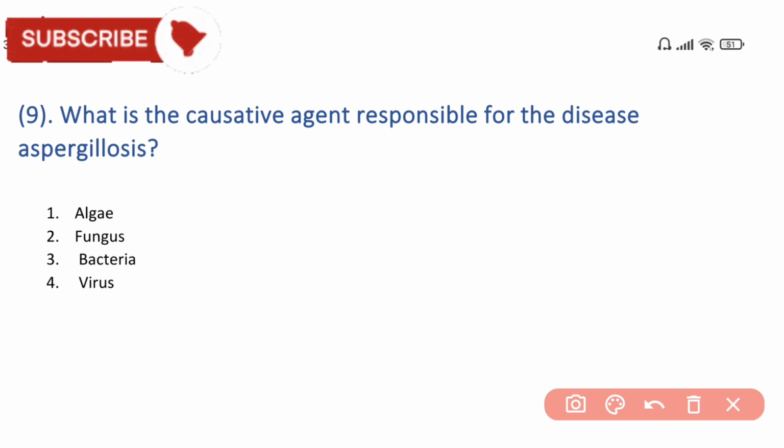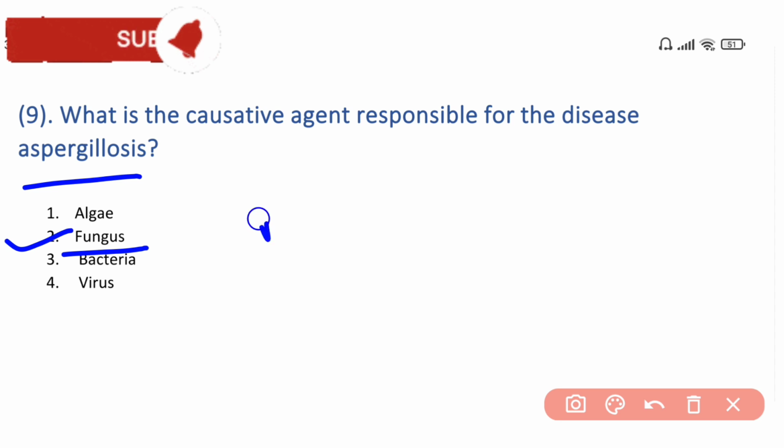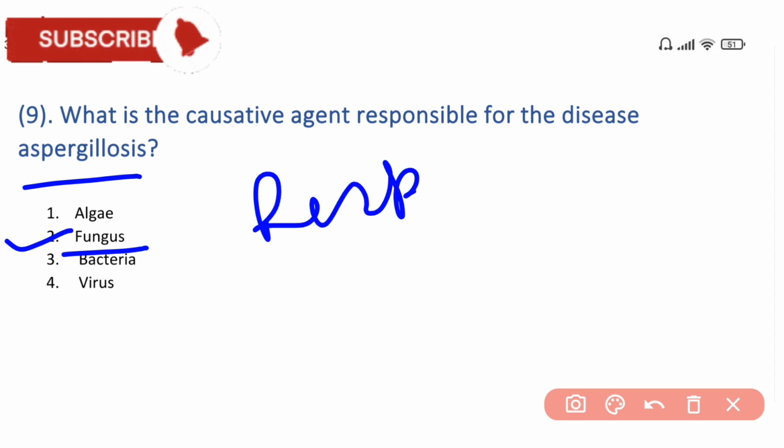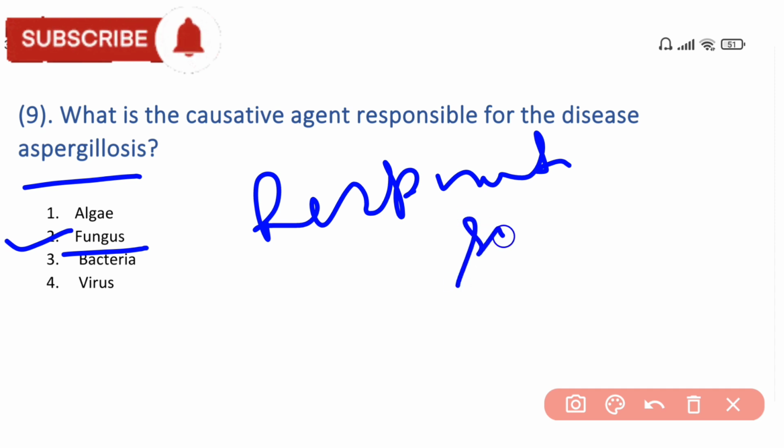Okay, next question is: what is the causative agent responsible for the disease aspergillosis? So the answer is fungus. Aspergillosis is an infection that is caused by fungus and mostly affects the respiratory system. This is a condition in which fungus attacks the respiratory system. The answer is fungus.